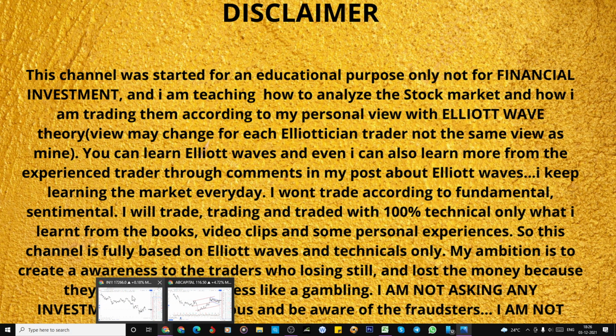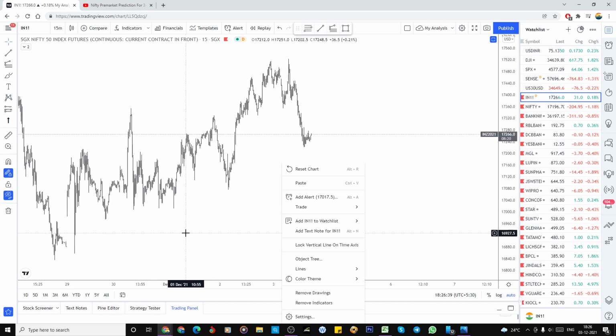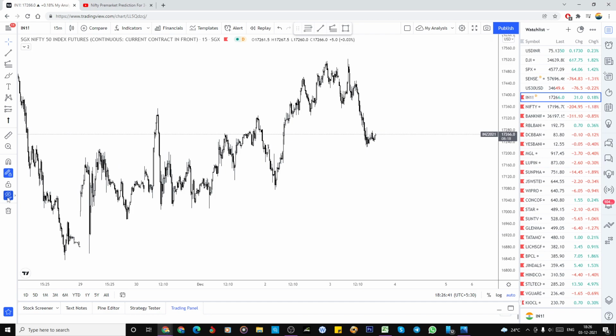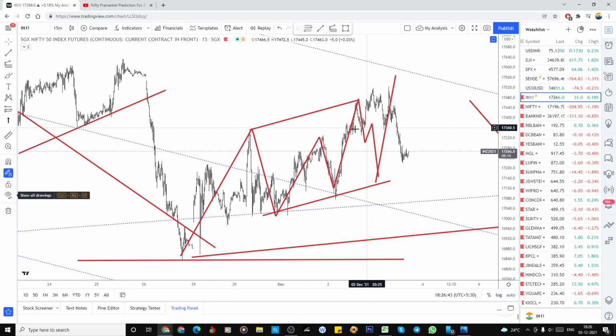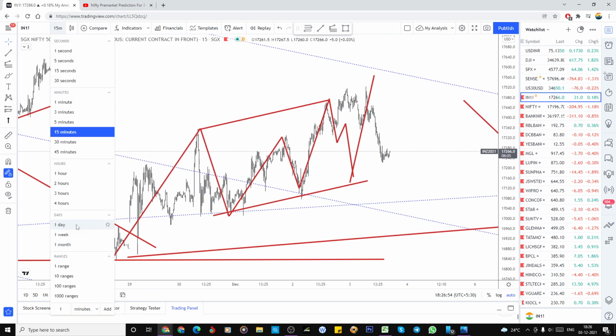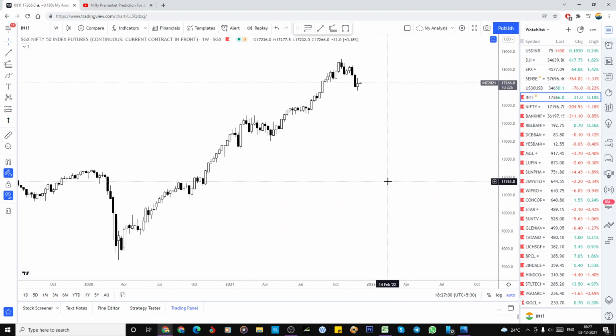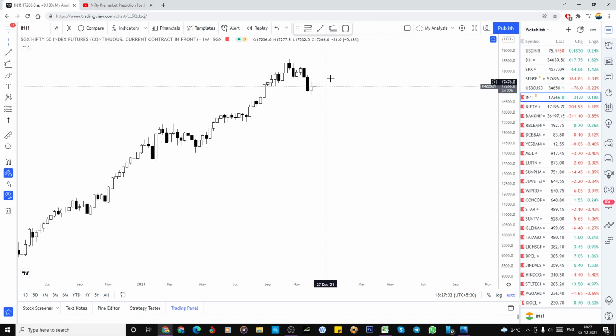So let's move on to SGX Nifty. Here, what we expected, it is already doing that same thing, and I expected at least 17,100 and below the closing, but it didn't happen. It's still doing it, and the weekly candle shows looking like a little bit bullish. So just have a look at the weekly candle. It's looking like a bullish, but wait and see.